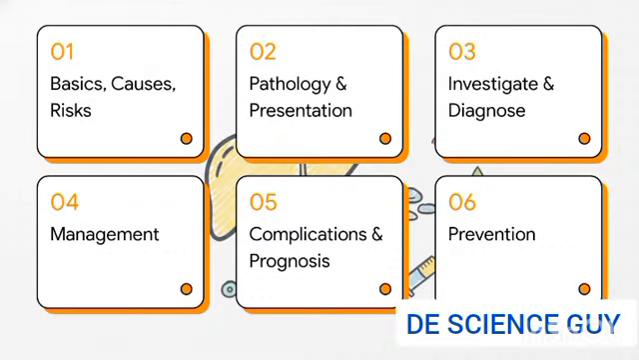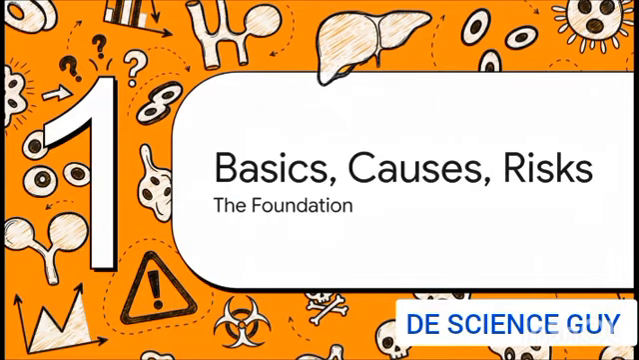Here's our clinical journey for today's explainer. We'll quickly cover the basics, causes, and risks before moving into pathology and presentation. From there, we'll look at investigation and diagnosis, explore management strategies, discuss complications and prognosis, and then wrap the whole thing up with prevention. Okay, Section 1, Basics, Causes, and Risks. Let's get our foundation built.